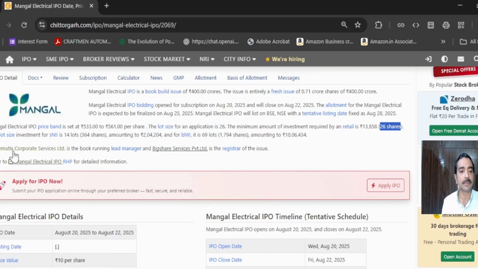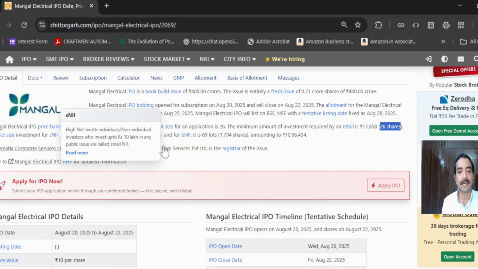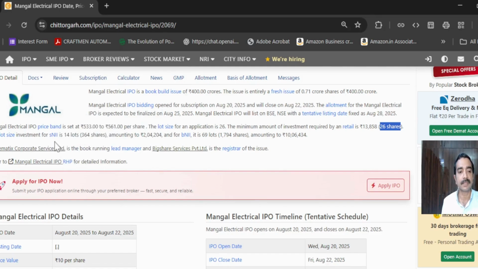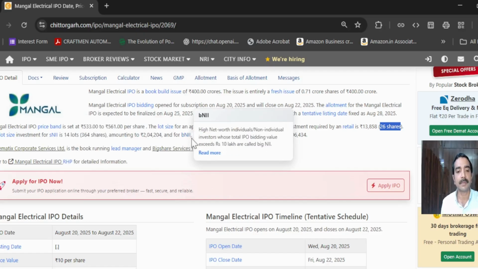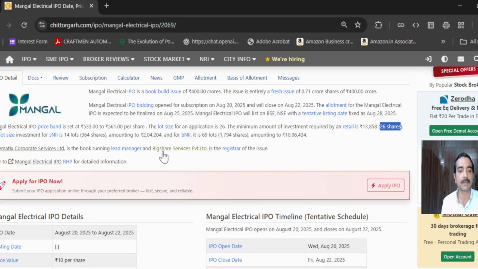And they are also mentioning here about SNI, that is the SHNI. This is also called as SHNI, and BHNI also it is called as, which we'll see now as we proceed. For a retail investor, it is almost a window of up to 2 lakhs. Generally, the minimum lot size mentioned is 13,000. So between 13,000, 15,000 up to 2 lakhs is a retail investor's window.